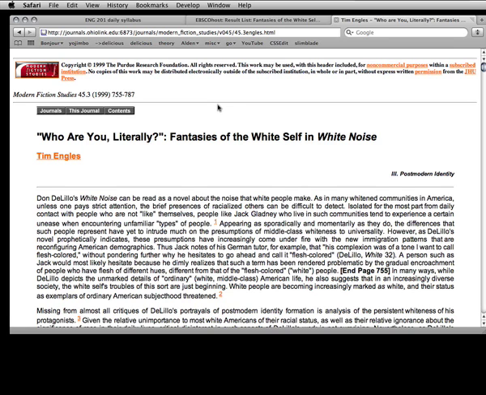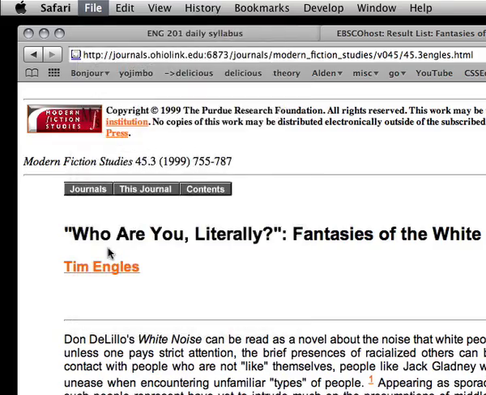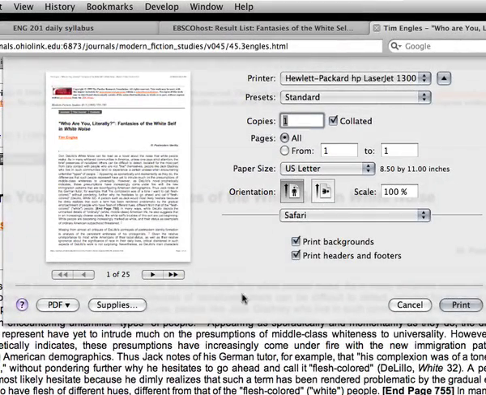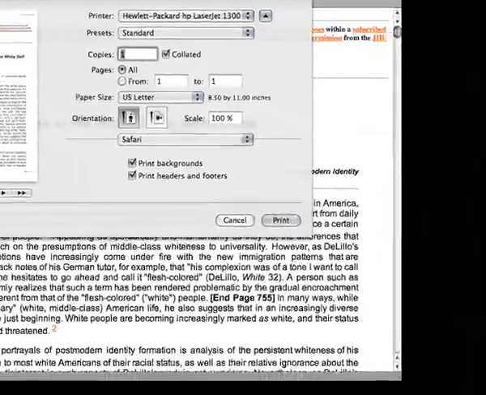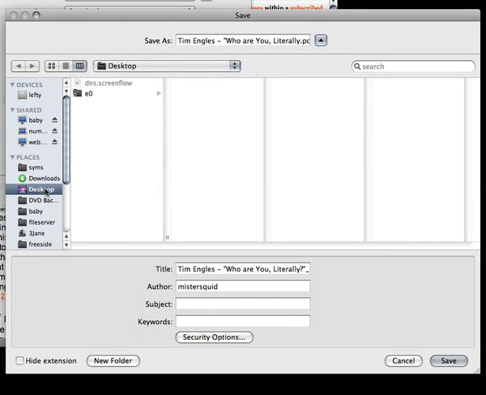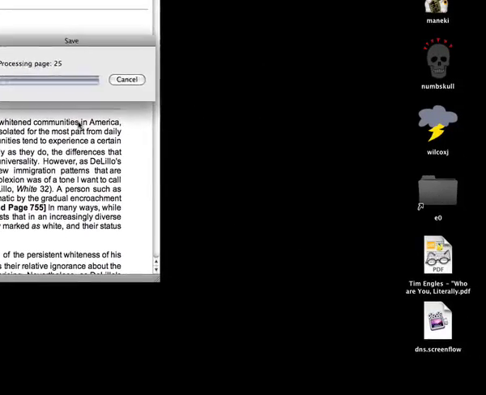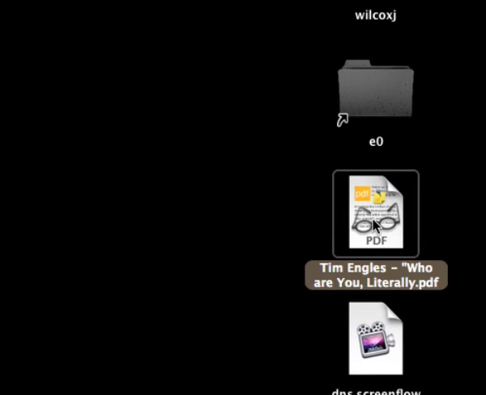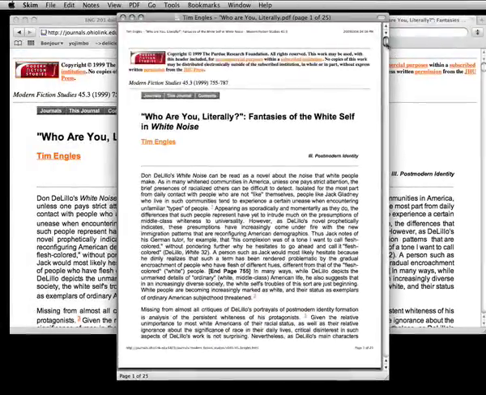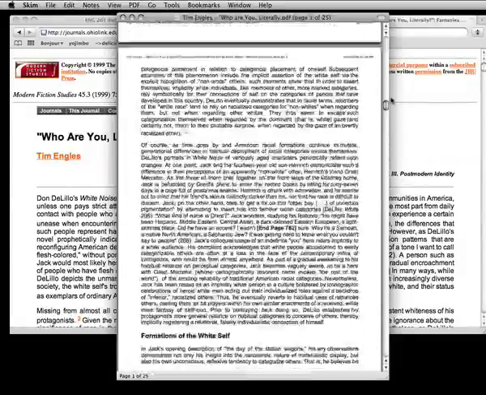I prefer to read it sometimes offline, and so in my web browser, I can choose to print this item, and I can either print it to paper, or here I can save it as PDF. I'll save it to my desktop, my browser does its work, and here on my desktop is the article that I saved, available for reference even when I'm not accessing the internet directly.